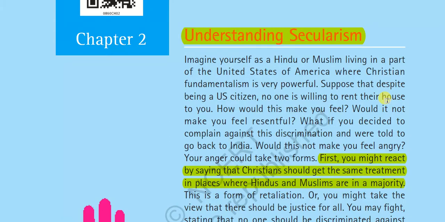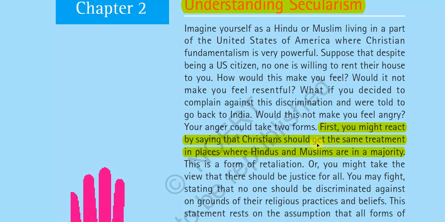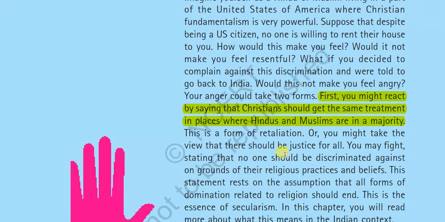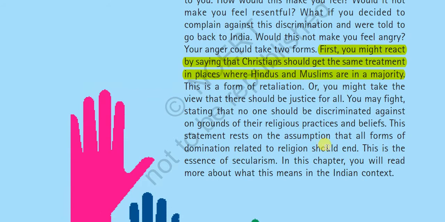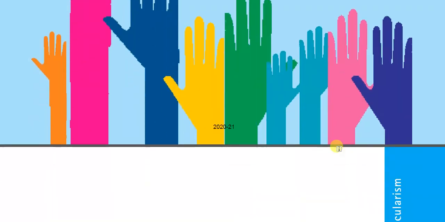Your anger could take two forms. First, you might react by saying that Christians should get the same treatment in places where Hindus and Muslims are in majority. The second one is that you go against it and look for justice for all, stating that no one should be discriminated against on the grounds of their religion. So this is a chapter which talks about what is meant by secularism, and what secularism is in the Indian context also.